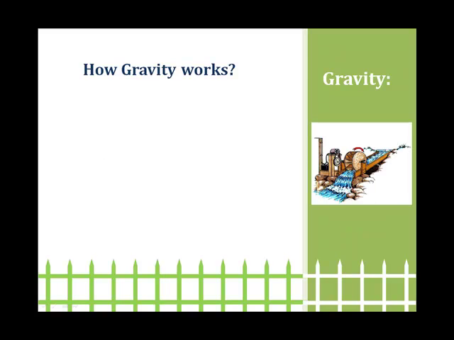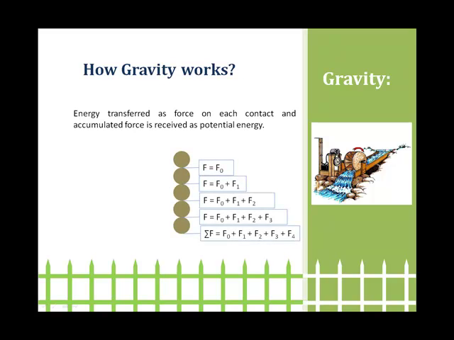In this slide, let us see how gravity becomes potential energy. Energy is transferred as force on each contact, and the accumulated force is received as potential energy. In this example, at first contact F is equal to F0, and at the second contact F is equal to F0 plus F1.